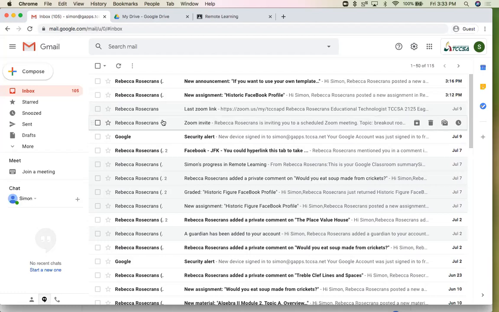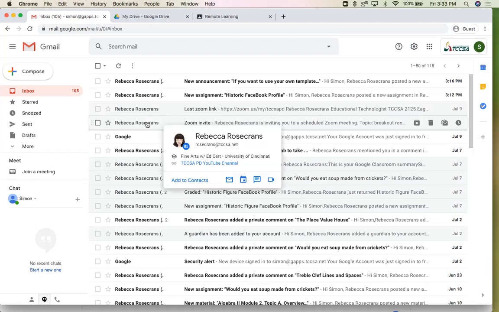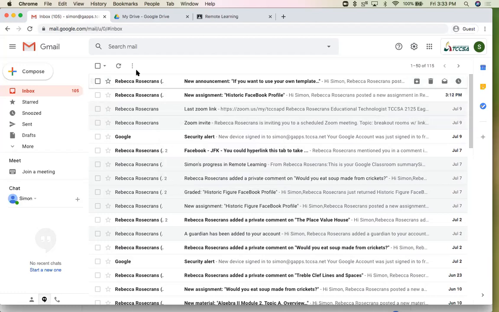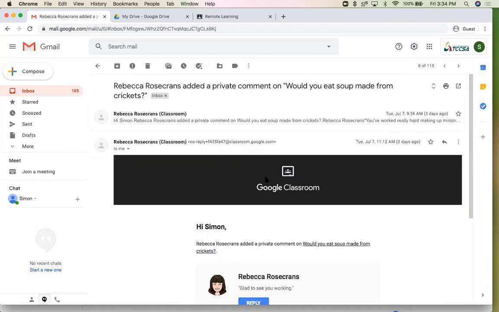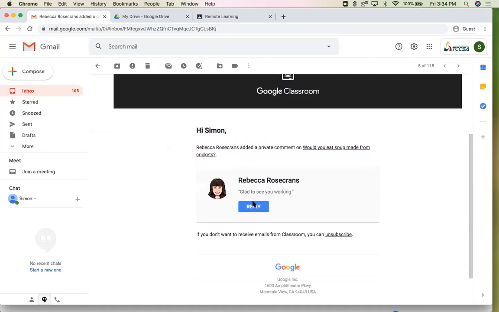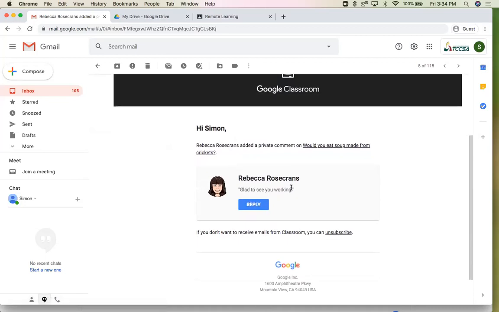So I'm going to just pop in. We see a few of these links here where communication like a private message has come through. So students get the message, they could see your text and a convenient little reply button. Let me show you quickly what this would look like on the mobile device if we had a few notifications pop up.